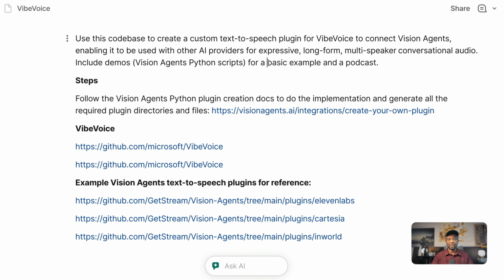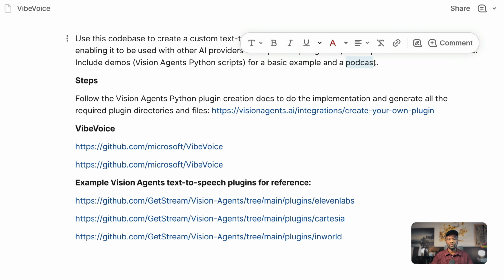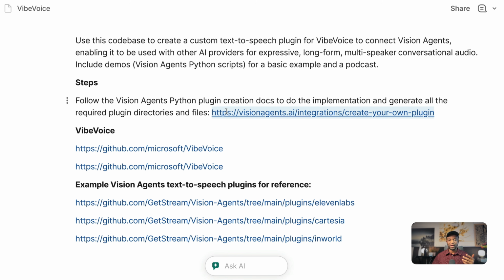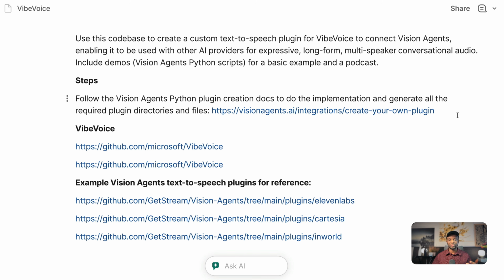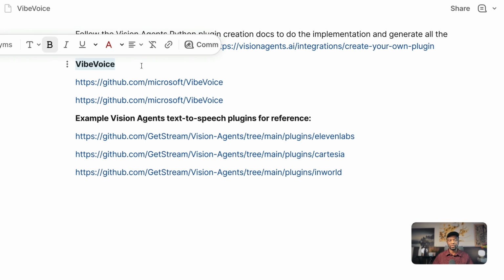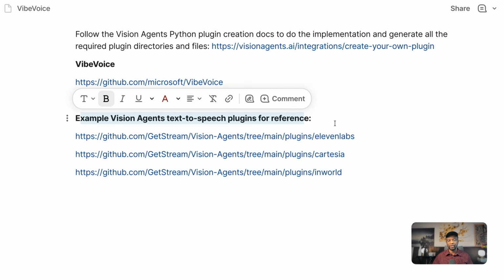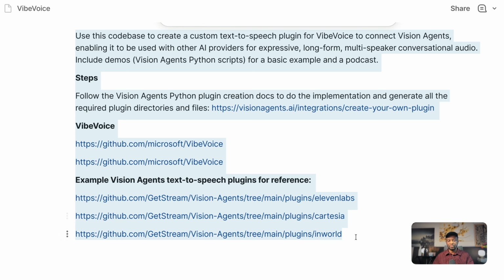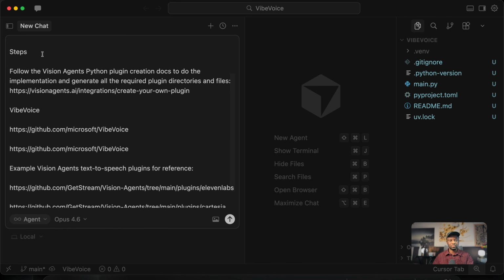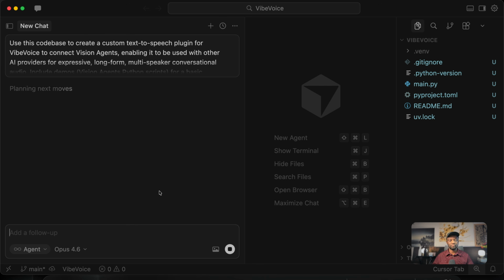So we need a basic example and another example for podcast. Over here, I have added a link to the Vision Agents documentation on how to create your own plugin. Then we link to VibeVoice on GitHub and also add other Vision Agents plugin examples for reference. So I'll copy the prompt and go back to Cursor. I'll send the prompt.